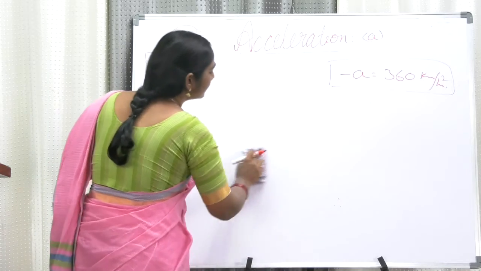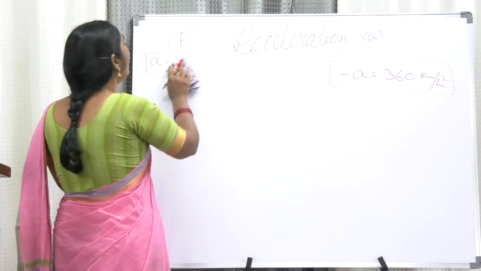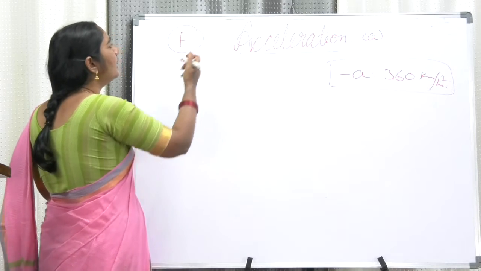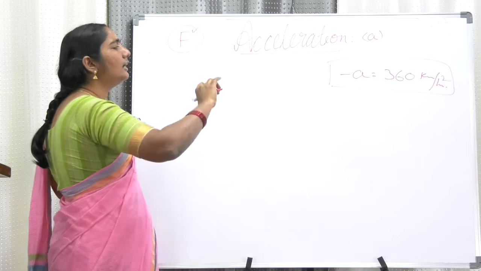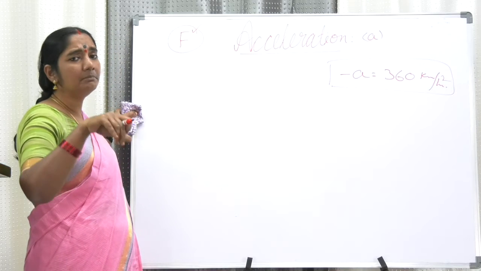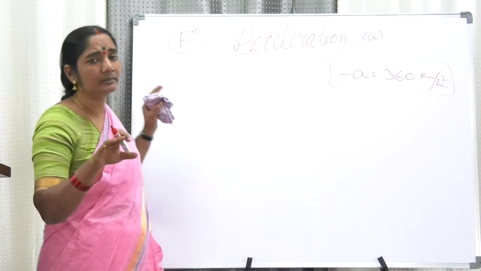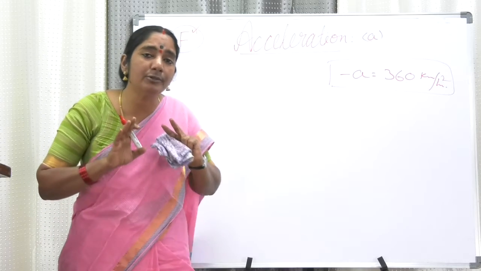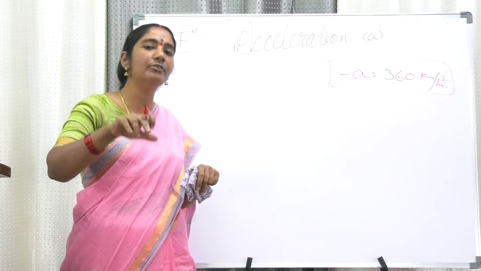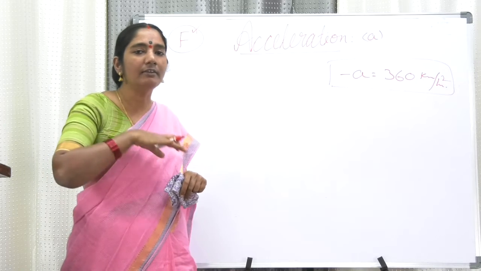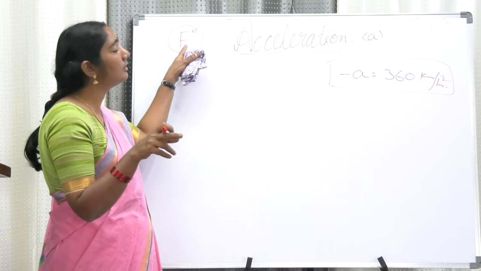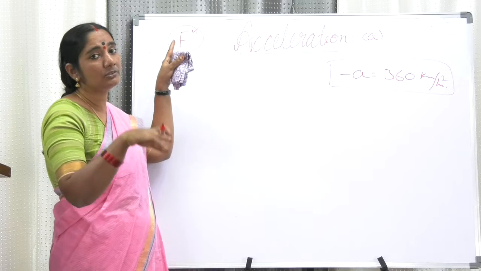Now my dear friends, a body experiences acceleration or retardation only with an external force. This is very important. A body will not get acceleration unless there is an external push. See, unless you burn the fuel, the vehicle will not get acceleration. So the fuel is exerting an external force on the vehicle. The piston is being pushed.